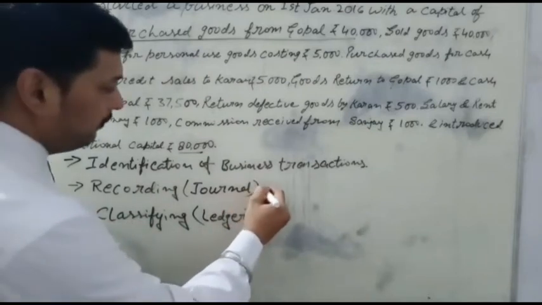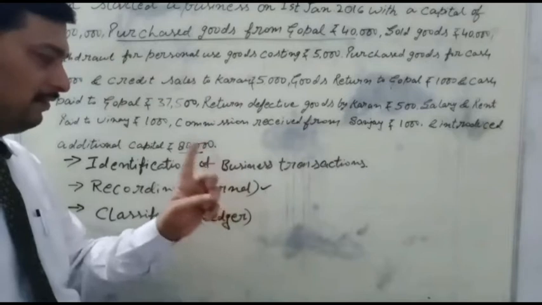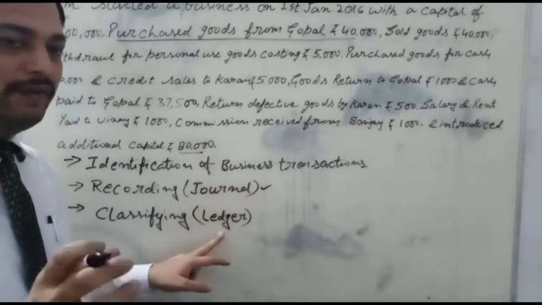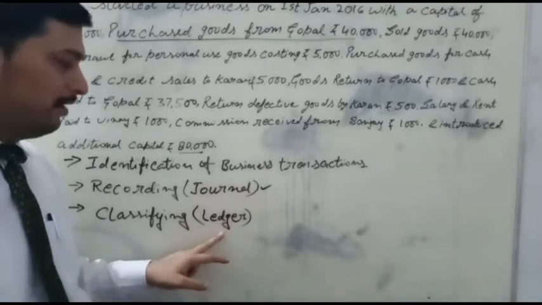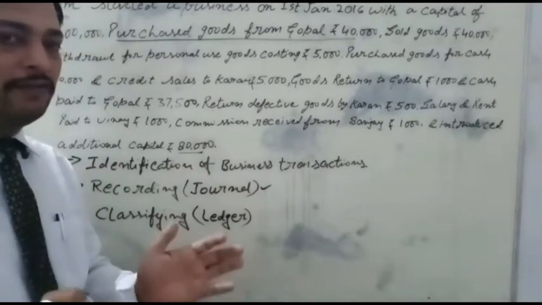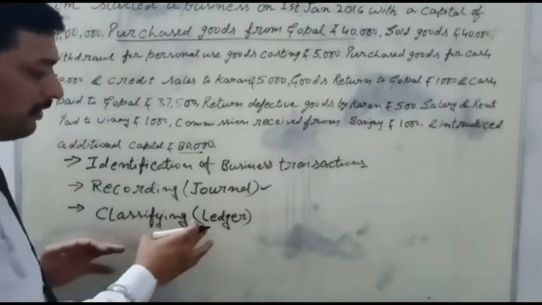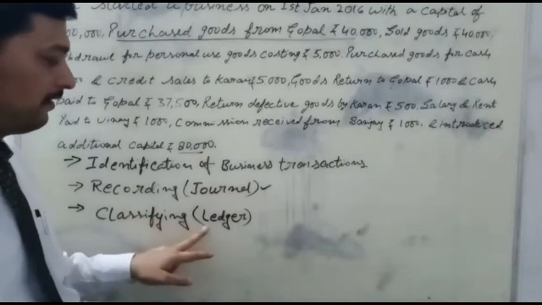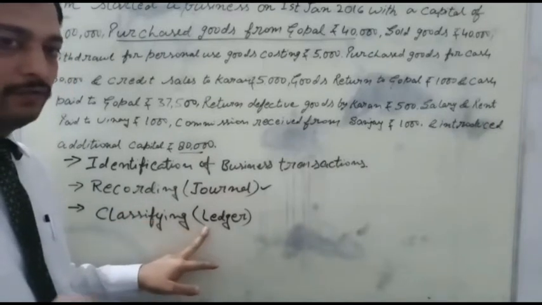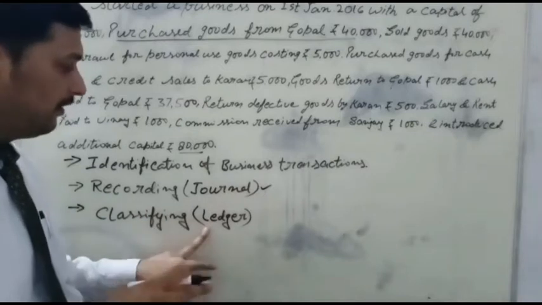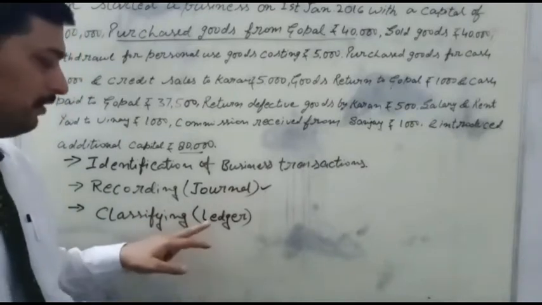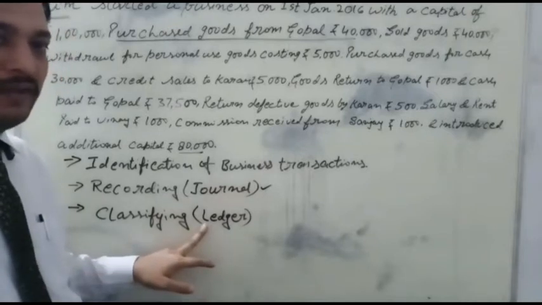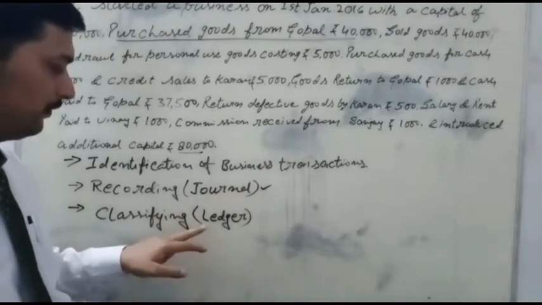Those entries passed in the journal in a single place will be categorized into different types of accounts. For example, all the purchase entries of the organization will be recorded in the purchase account. The point is understood. Entries related to sales, all the sale entries, are recorded under the head of sale account. Expenses are posted under the head of expenses account, and income under the head of income account, in the ledger.